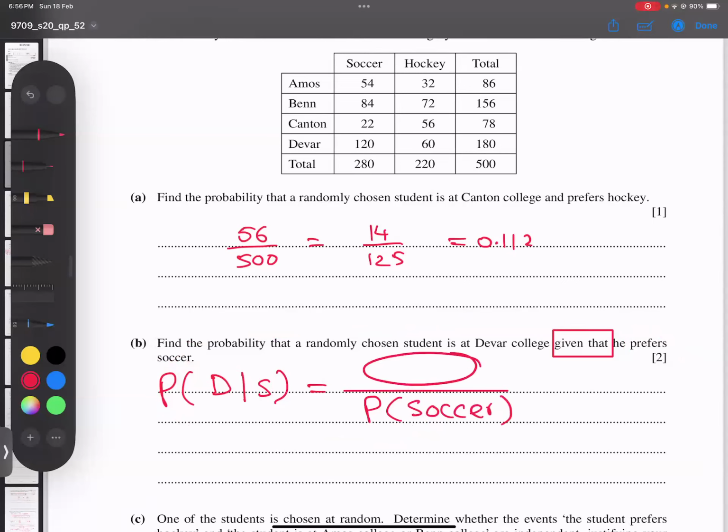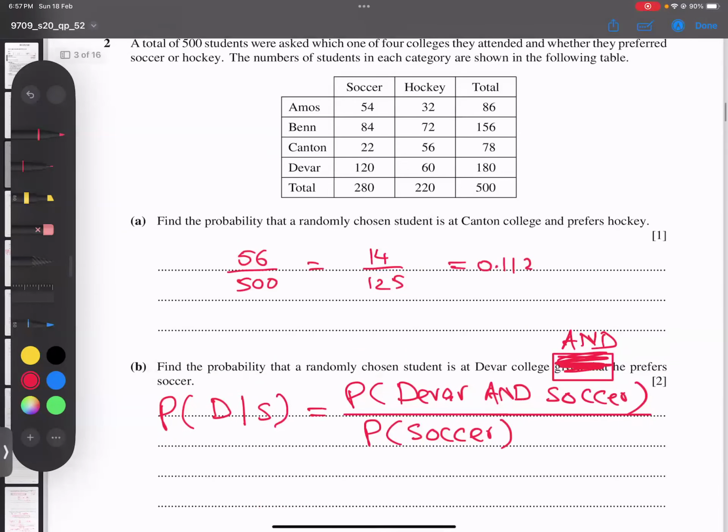And in the numerator, "given that" is replaced by "and". You will not read "given that" now. Read together: find the probability of being chosen from Dever College and preferring soccer. So probability of Dever College and soccer. This is a way to do it.